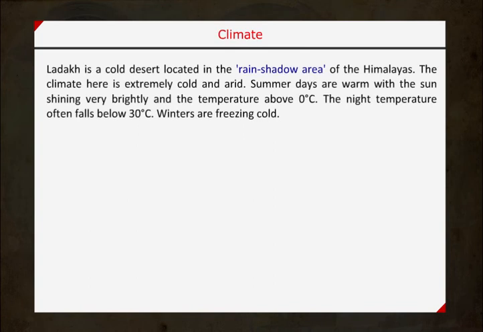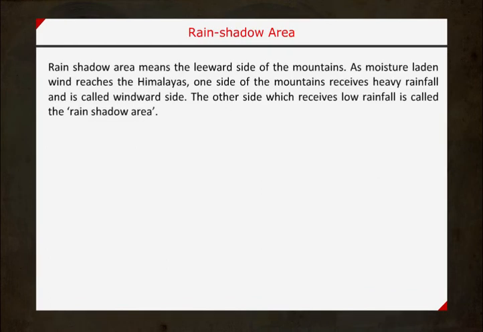Climate. Ladakh is a cold desert located in the rain shadow area of the Himalayas. The climate here is extremely cold and arid. Summer days are warm with the sun shining very brightly and the temperature above 0 degrees Celsius. The night temperature often falls below minus 30 degrees Celsius. Winters are freezing cold.